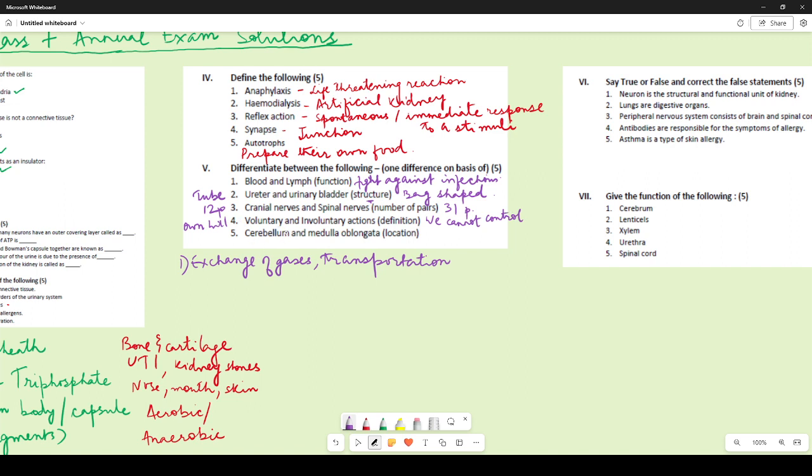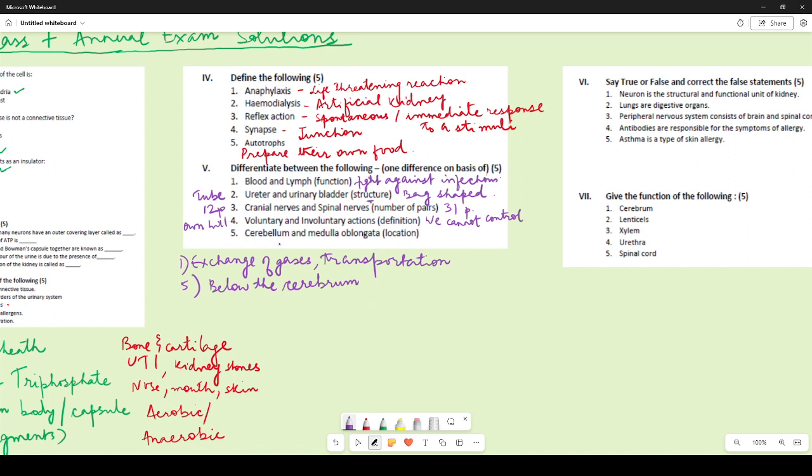Now cerebellum and medulla oblongata location. Now the cerebellum is located below the cerebrum. So if we are talking about cerebellum, it is below the cerebrum and above the medulla oblongata, whereas medulla oblongata is the lowest part of the brain.